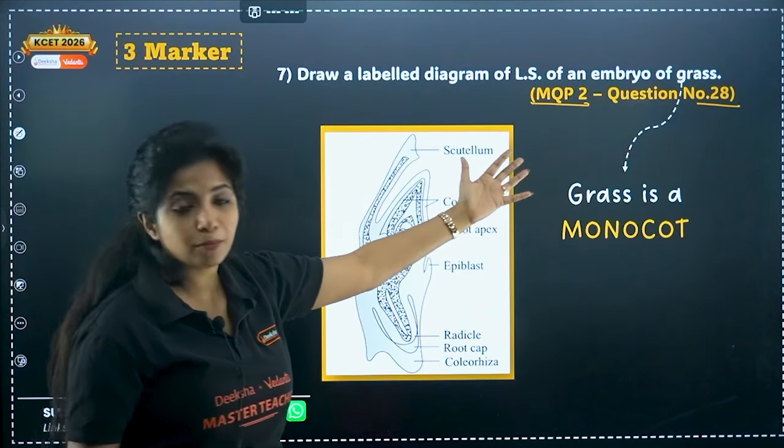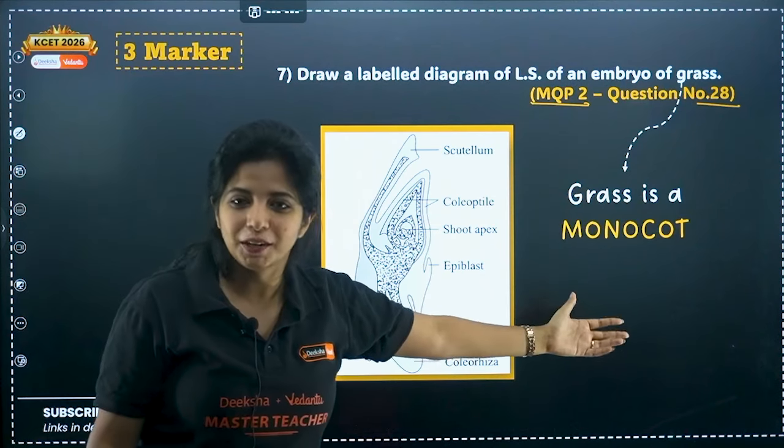Draw a label diagram of LS of embryo of a grass. We know, ma'am, it's just a monocot embryo that is being asked.